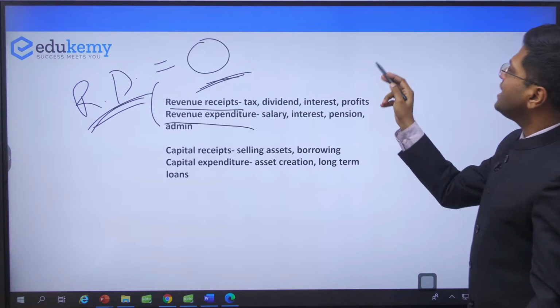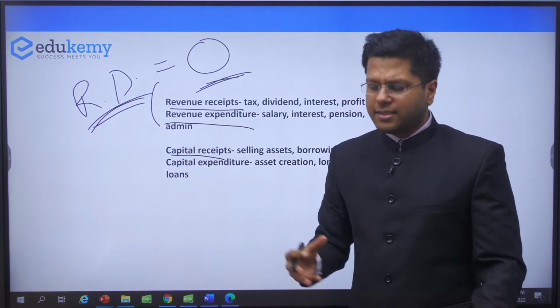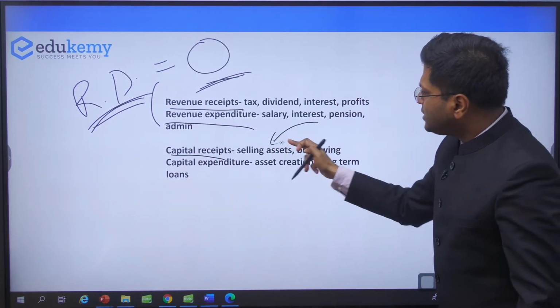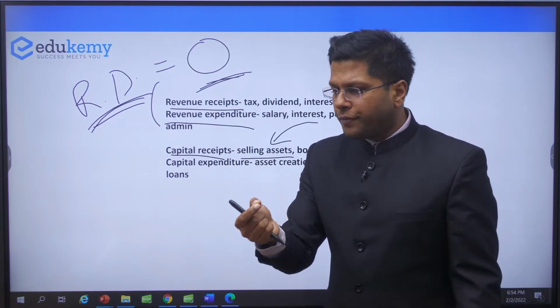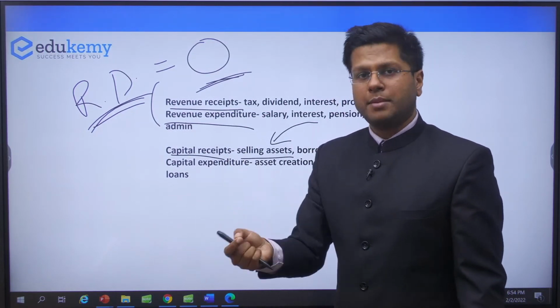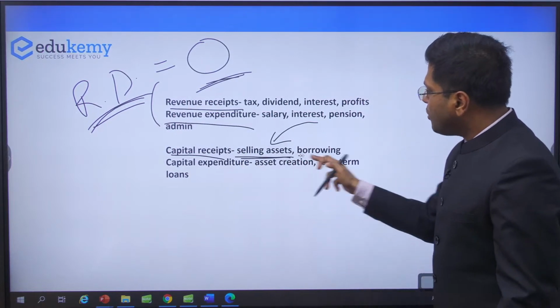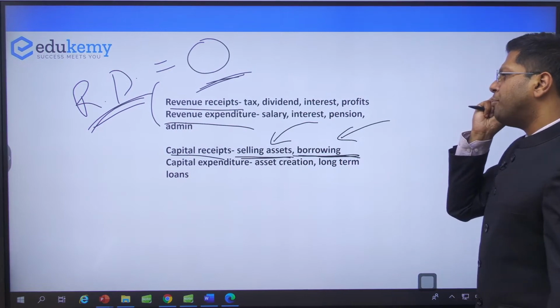But there is something called capital receipt. Capital receipt is what we have received as a result of what we invested in past years. So selling assets, for example, divestment of a PSU. If we receive some money, thousands of crores, this is selling of assets, capital receipts. Also, borrowings. These are capital receipts, right? The government of India borrows money.